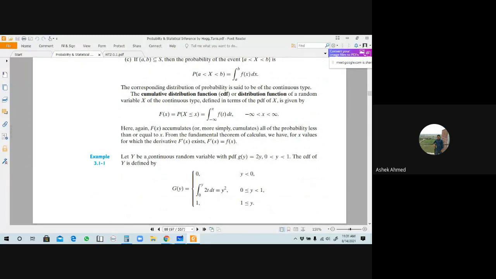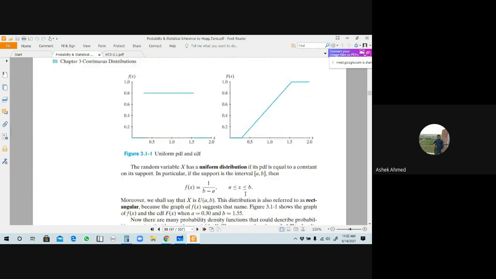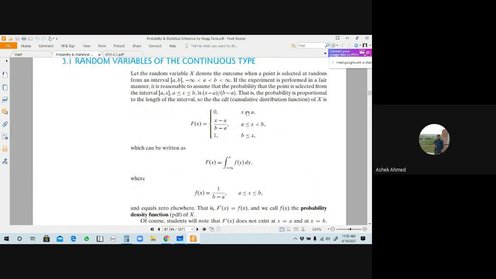Now we'll discuss example number 1 here. Let Y be a continuous random variable with PDF g of y equals 2y, defined from 0 to 1 here. We have to find the CDF of this. Then the CDF has how many conditions? 3 conditions. When x is less than a, the corresponding value is 0 here.